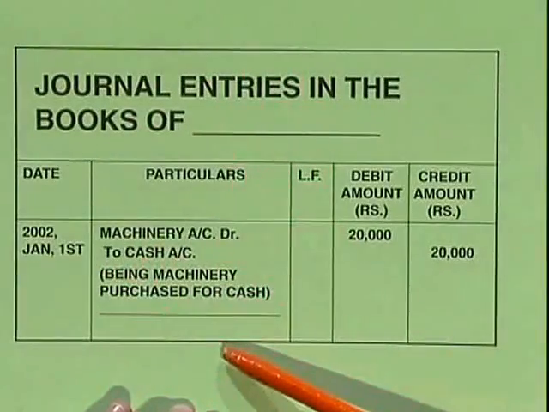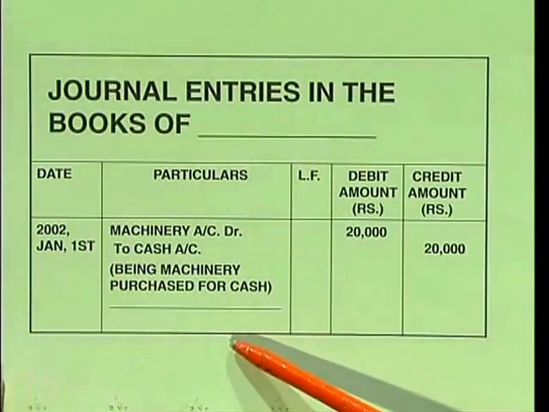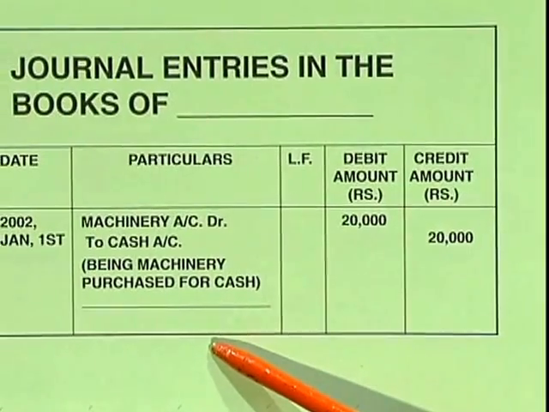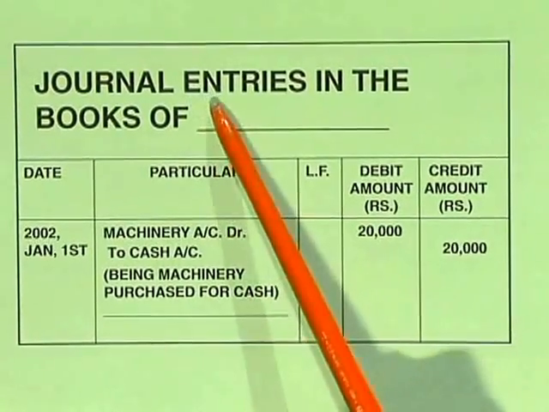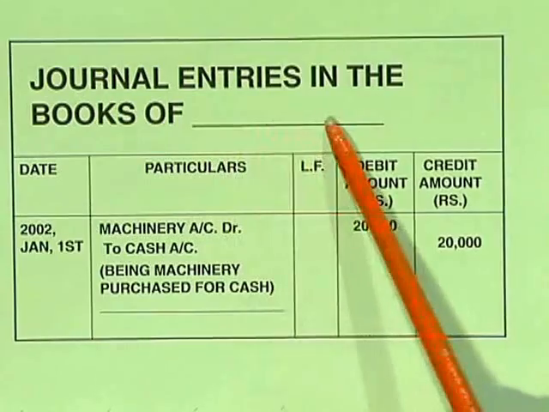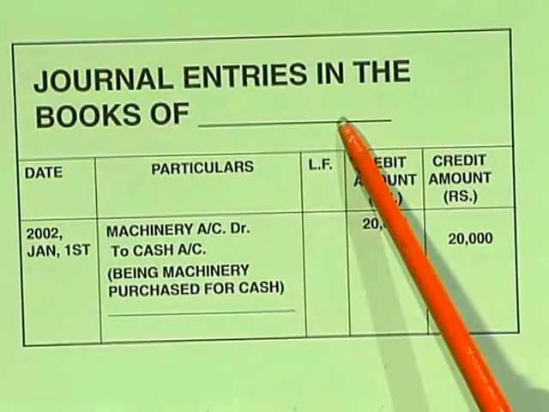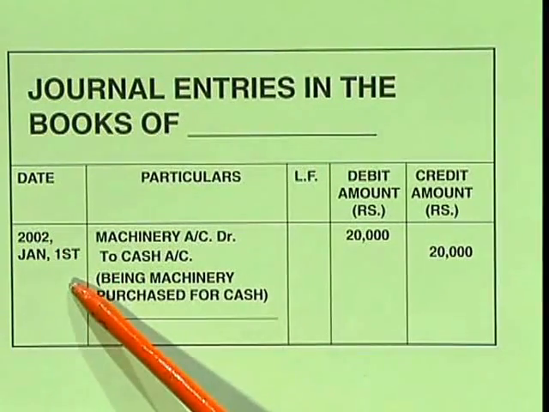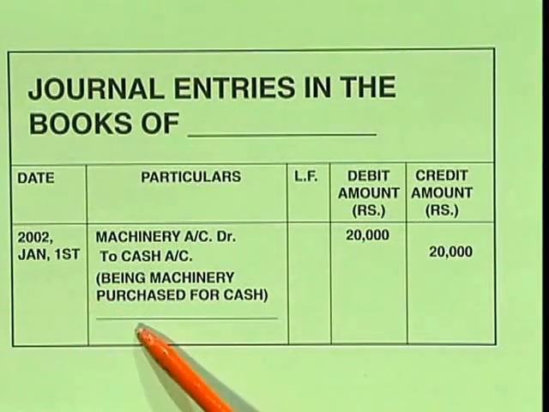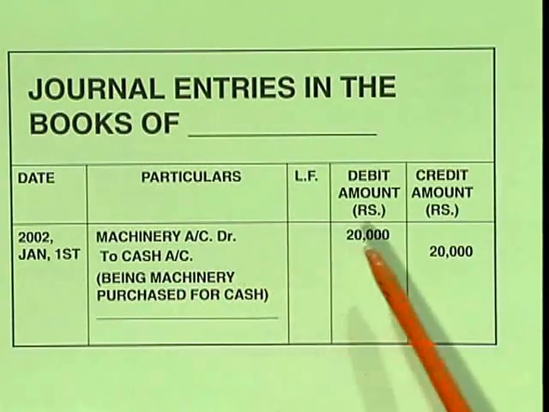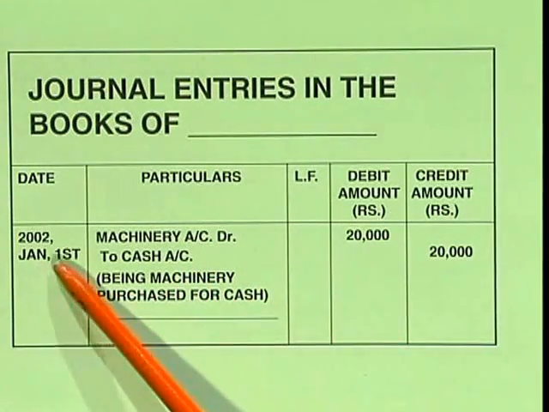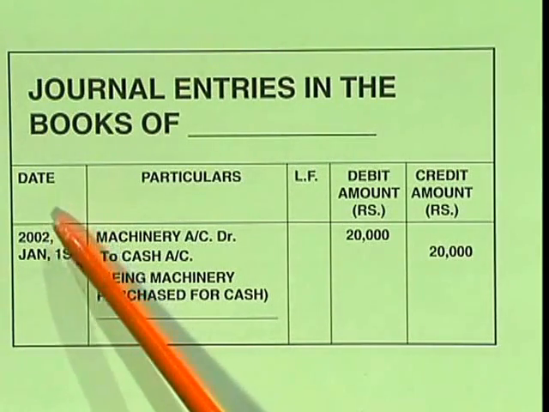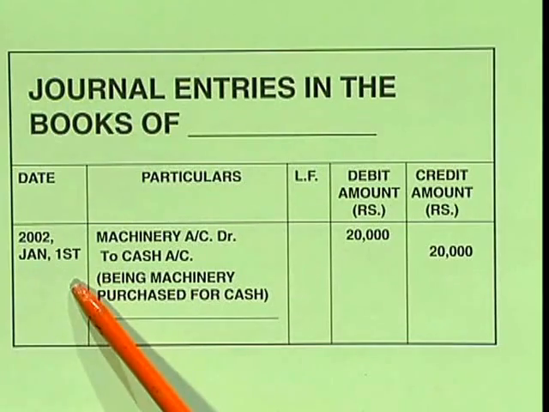Okay. So let us proceed with the process of entering in the book of journal, or the journal, writing the journal entry. This process of writing journal entry is called journalizing. So let us see. Journal entries in the books of dash, whatever company we are dealing with. Okay. In the date column, we will write the date 2002 January 1st. We are seeing our first example of purchasing machinery. We purchased machinery for 20,000 on January 1st. That was our transaction, is it not? So in the date column we are writing 2002 January 1st.